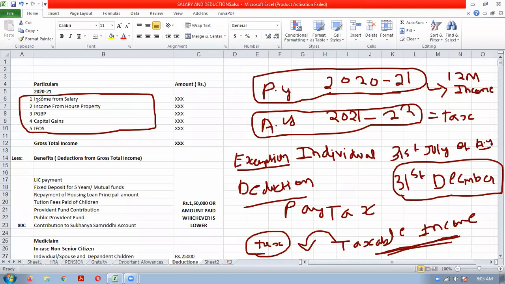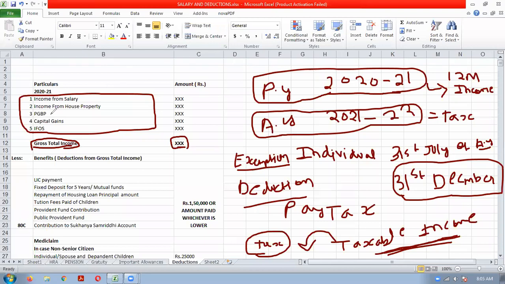First, income will be calculated by applying the provisions of the 5 heads of income respectively. Then we will calculate the gross total income. Understand properly, gross total income is nothing but the total of the 5 heads of income.